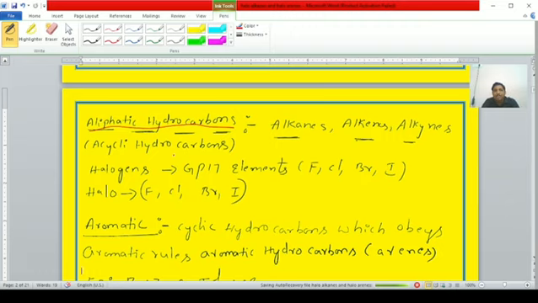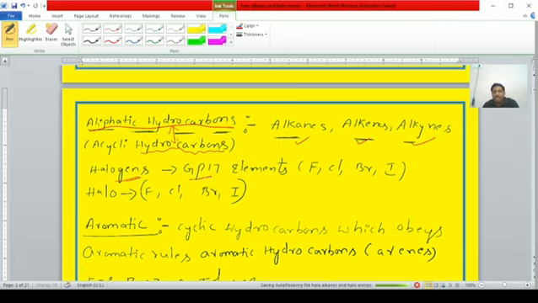Acyclic means the hydrocarbons which are not cyclic in nature. These acyclic hydrocarbons are also known as aliphatic hydrocarbons. Examples are alkanes, alkenes and alkynes.